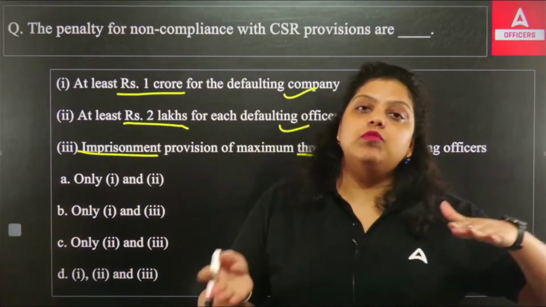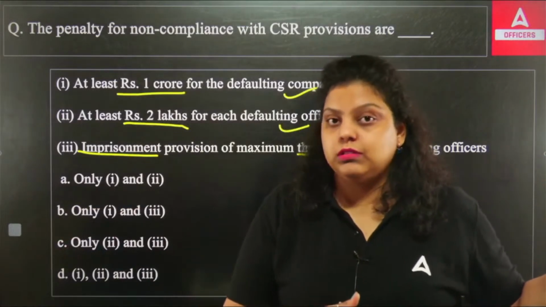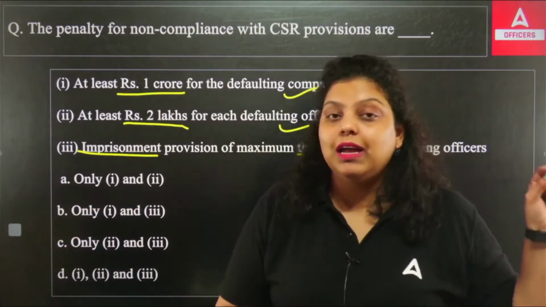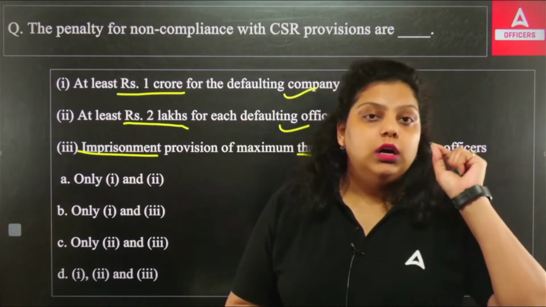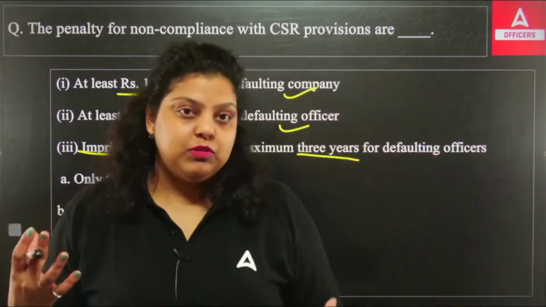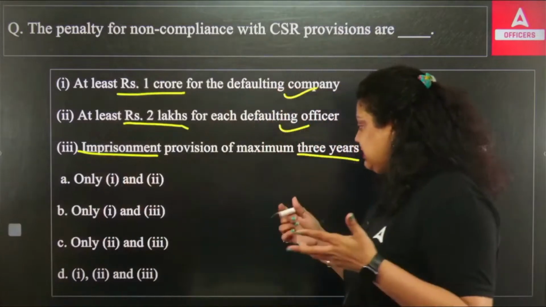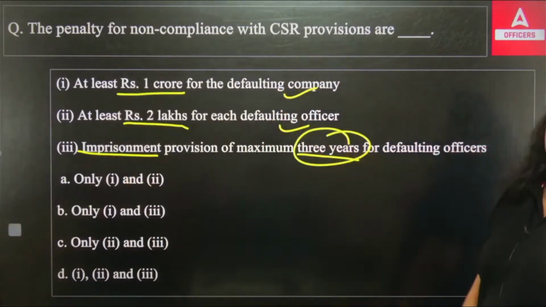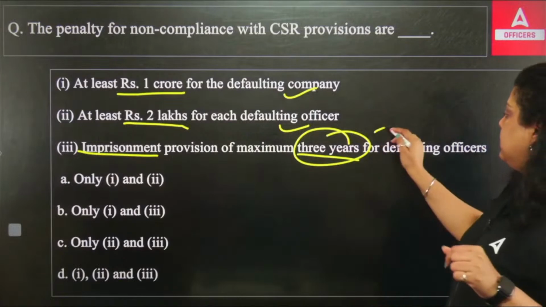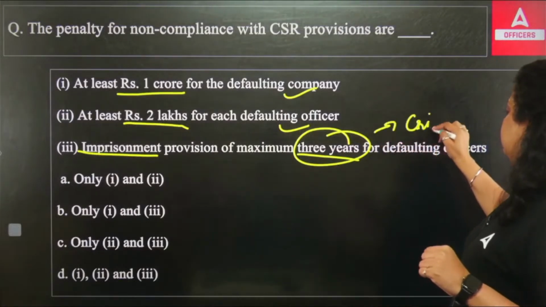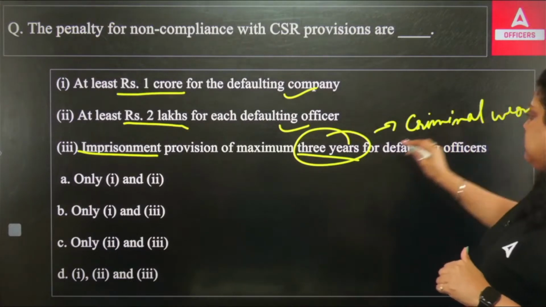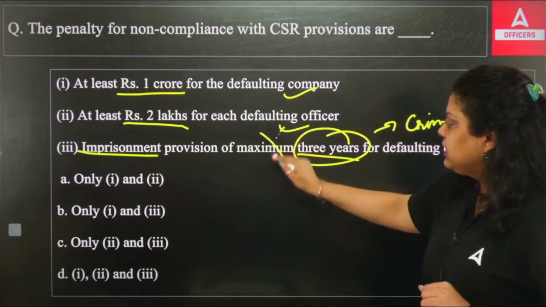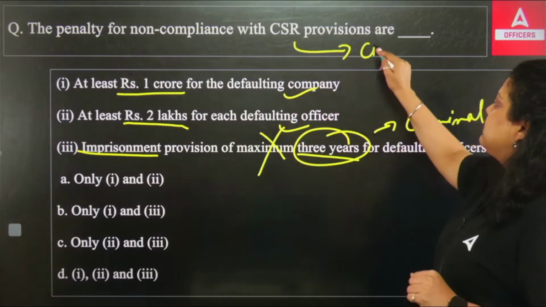Earlier, before 2020, it used to be a criminal offense. When it was a criminal offense, the person or the corporate had to go to imprisonment, they had to go to prison for a maximum 3-year period. But now it's not a criminal offense, it is now under the civil wrong.